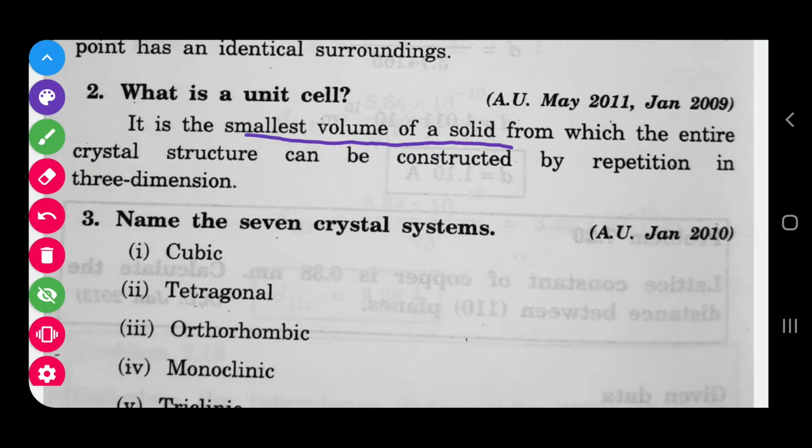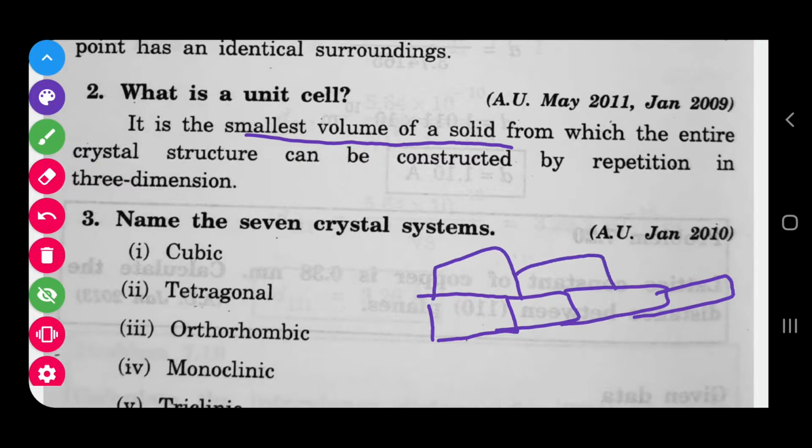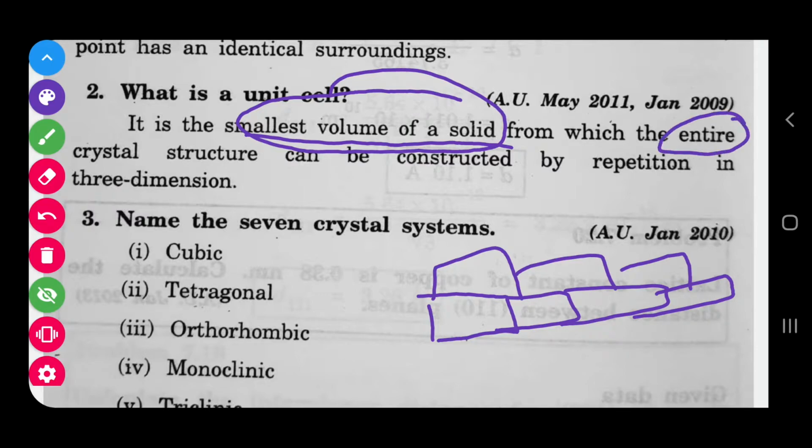Here also, you have to imagine yourself: if you want to construct a building, you need a basic requirement of bricks, and the bricks are kept continuously and repeatedly, then only we get the final building. In the same way, you need a fundamental smallest volume of the solid, the basic unit that forms the entire crystal. By repetition of this small volume of the solid, we get the entire crystal structure.